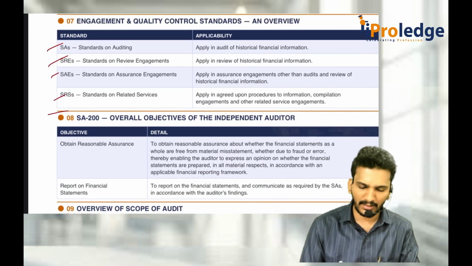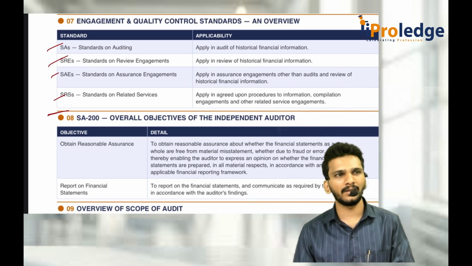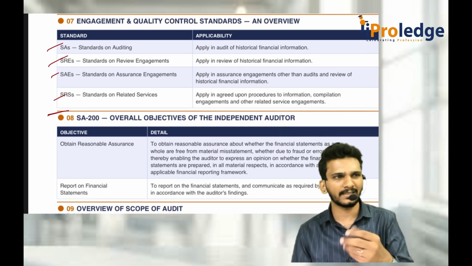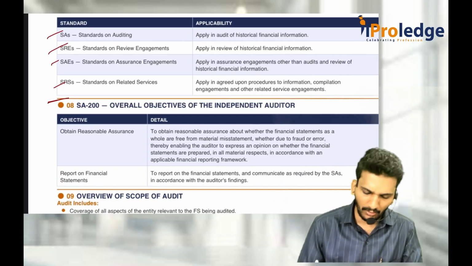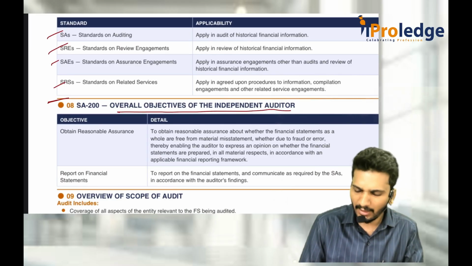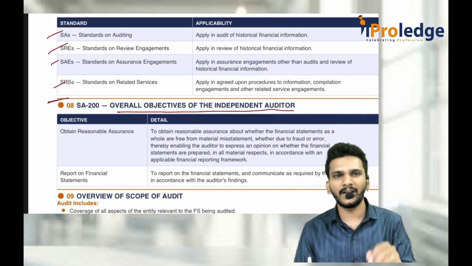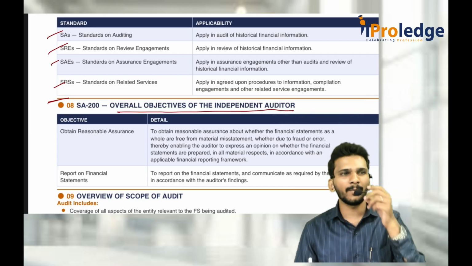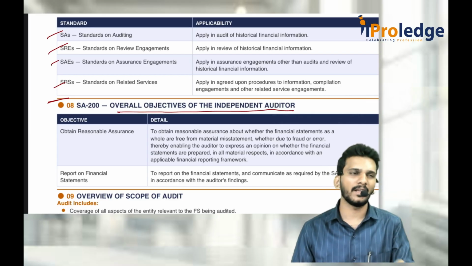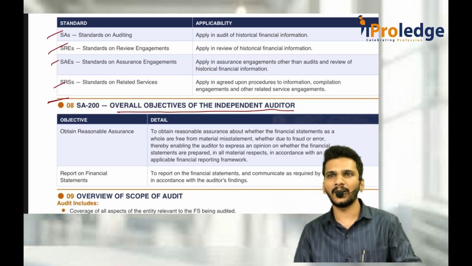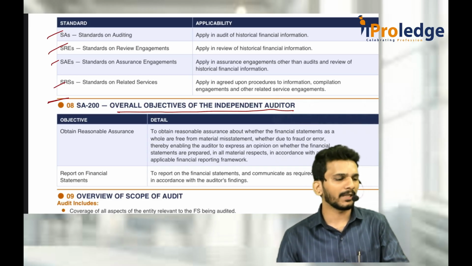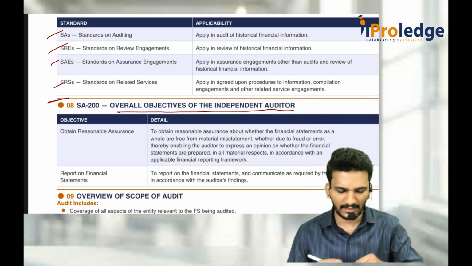This is the nature, objective and scope of audit. Now we will begin with SA 200. Now the overall objectives of the independent auditor we are not discussing because we discussed it in the fundamental chapter. The overall objective of the independent auditor is to express an opinion whether the financial statements are free from material misstatement and are prepared as per the applicable financial reporting framework. The same thing is there here.